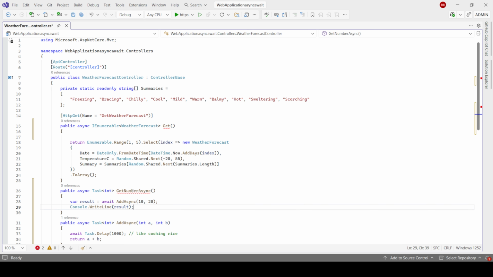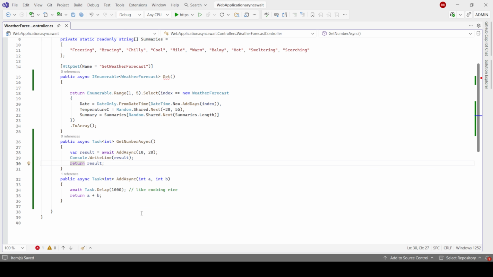What is that? The weather forecast is not needed because we need to return, right? So return the result. Return result. Okay.